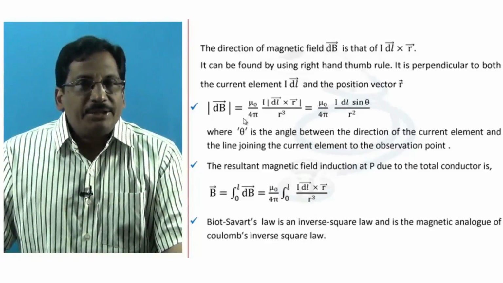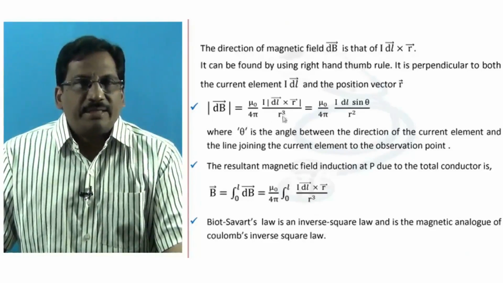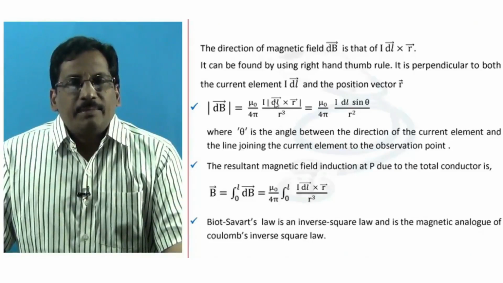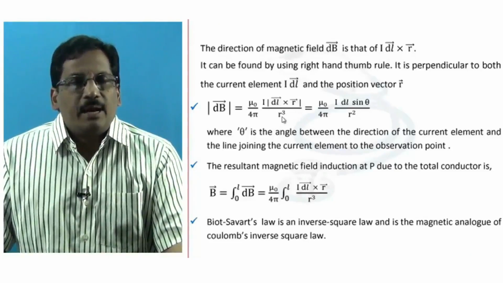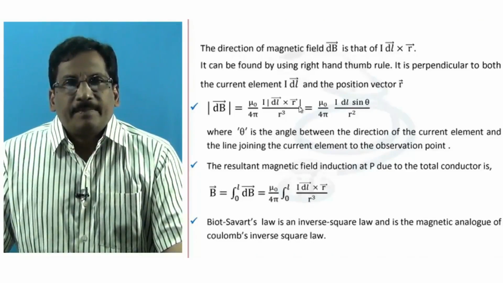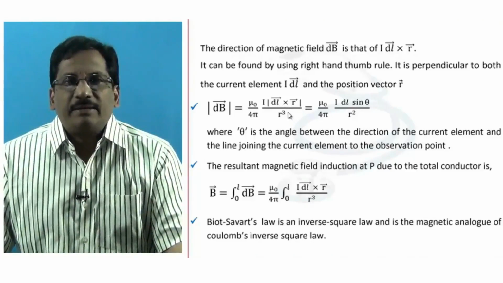And now the magnitude of dB bar equals, here the magnitude of the vector, mu naught by 4 pi I into magnitude of dl bar cross r bar divided by r cube. Here dl bar cross r bar magnitude is dl into r into sine theta, where theta is the angle between the I dl bar vector and r bar.